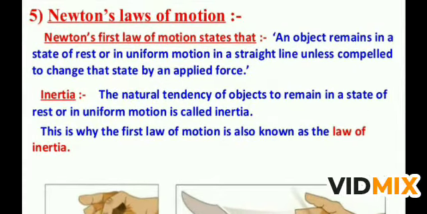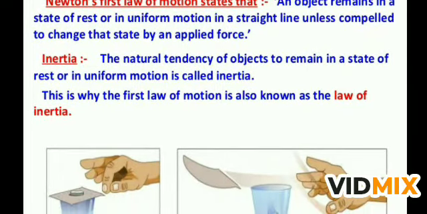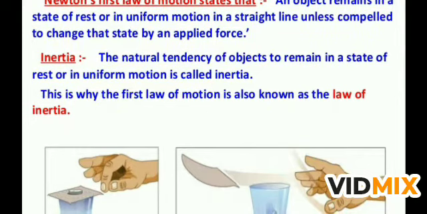These are the examples which you have learned in class 9th also. Newton's first law of motion states that an object remains in the state of rest or in uniform motion in a straight line unless compelled to change that state by applying force. This is called inertia. Inertia is the natural tendency of an object to remain in the state of rest or in uniform motion.